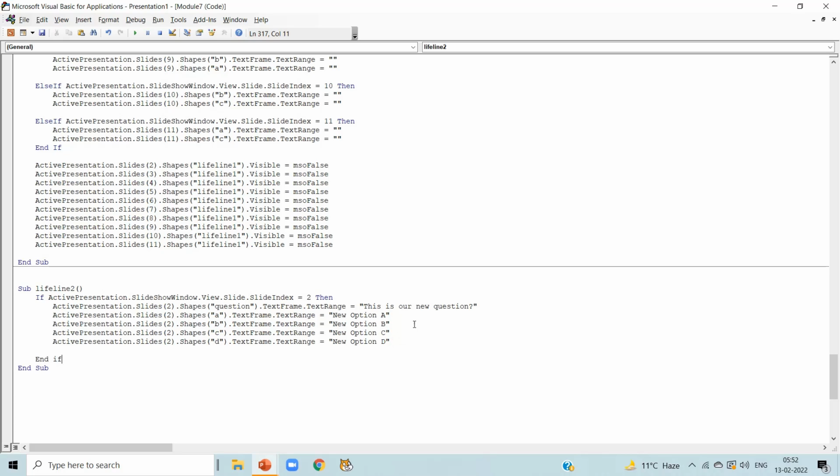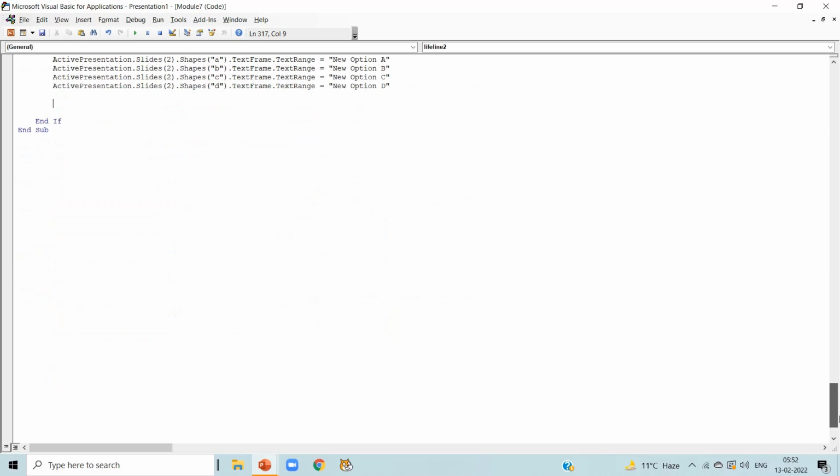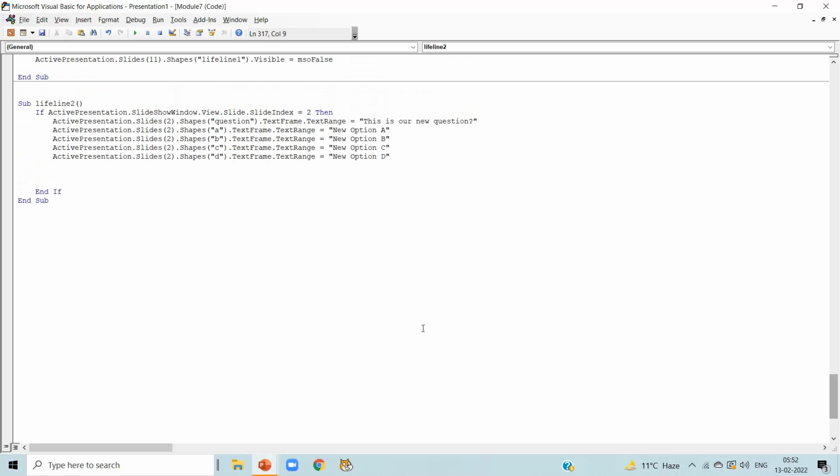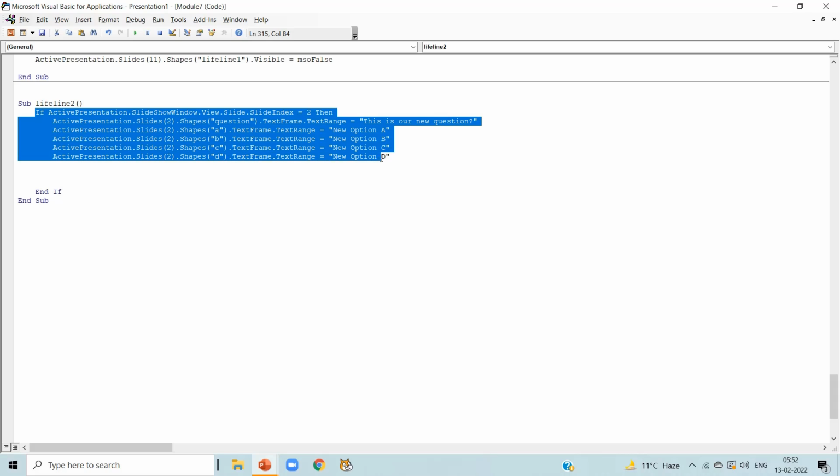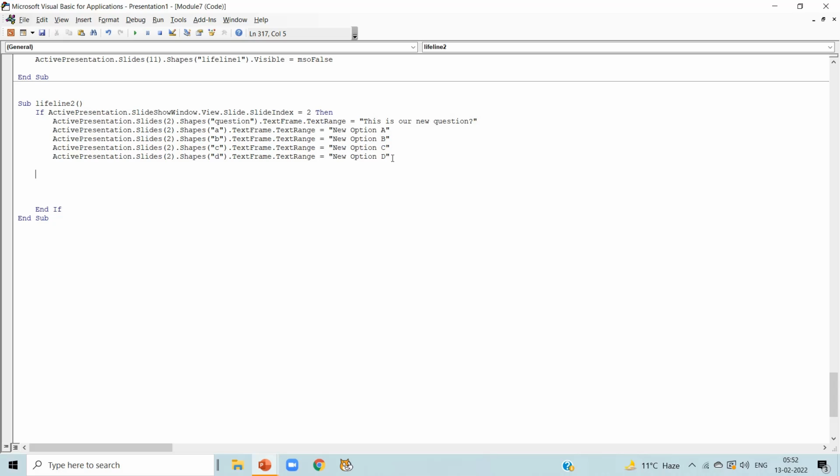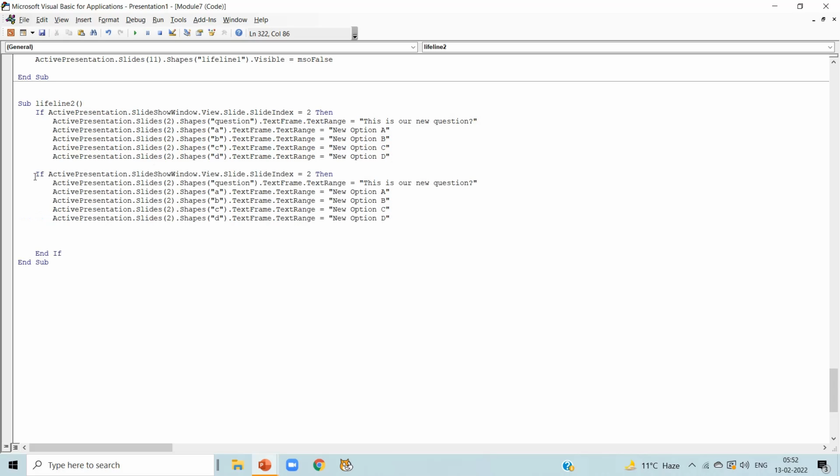Write End If, as without End If you can get an error in the if block. Now copy the if block and paste it again. Press enter and paste it. As this is the second part of the if block, so write Else If here. As we are talking about slide number 3, so update it to slide number 3 in all the 5 lines we have just copied.